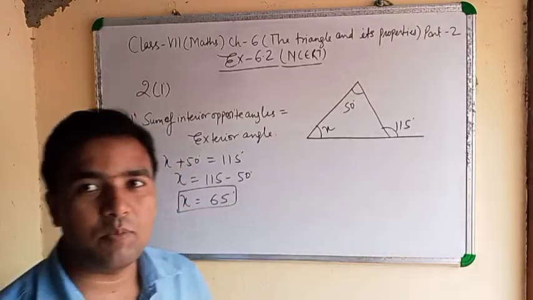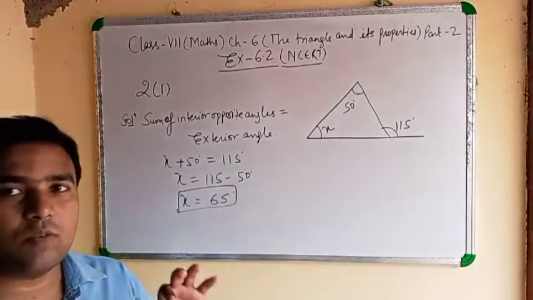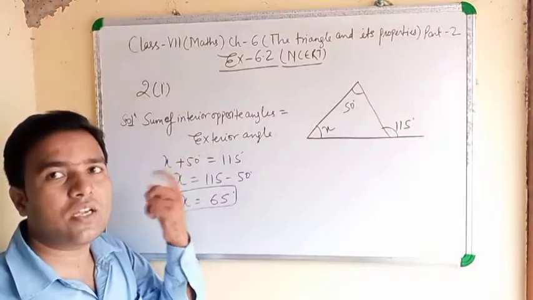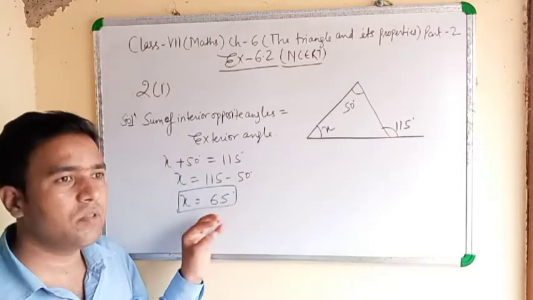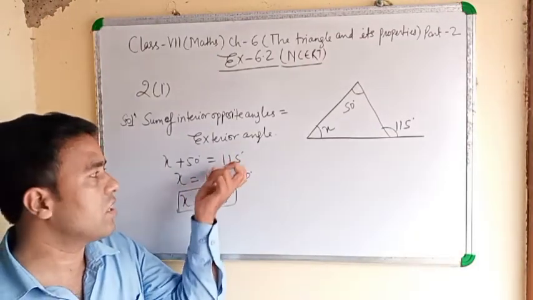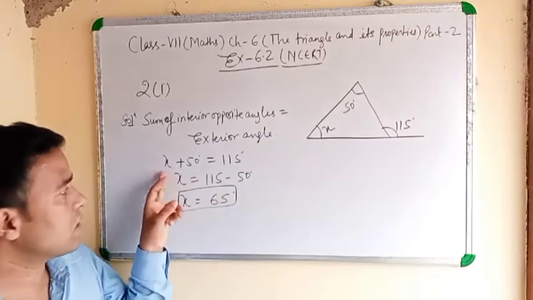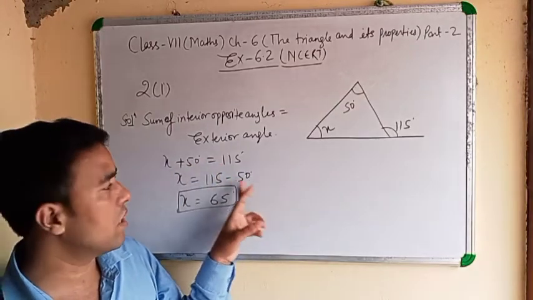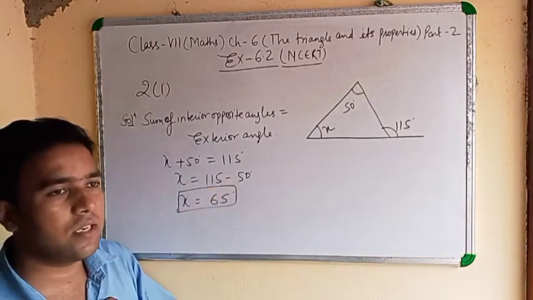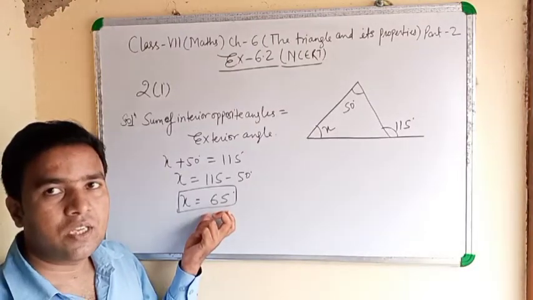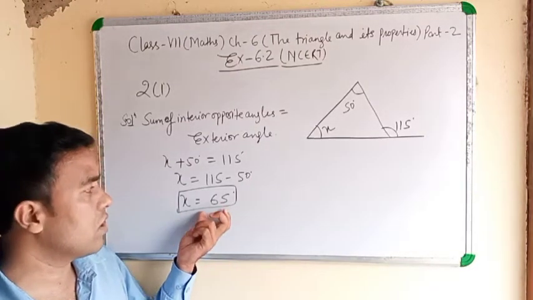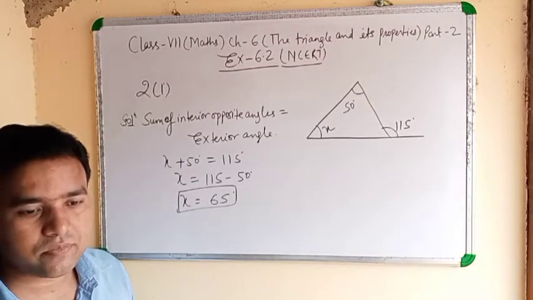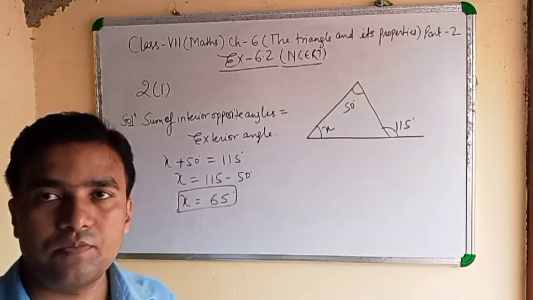In the previous question, in the first question, you only did plus, but here of the two interior angles, one is unknown. When you find the unknown angle, you will do transposition, means you will subtract the interior angle from the exterior angle. Clear? x plus 50 equal to 115, then x equal to 115 plus 50, there you will write, the sign will be changed, 115 minus 50 equal to 65. If you want to check whether your answer is correct or not, you can do 65 plus 50. When you do, you will get 115. Note down.